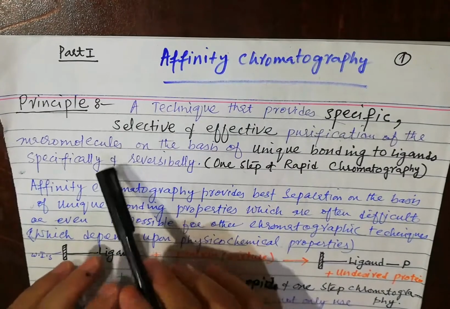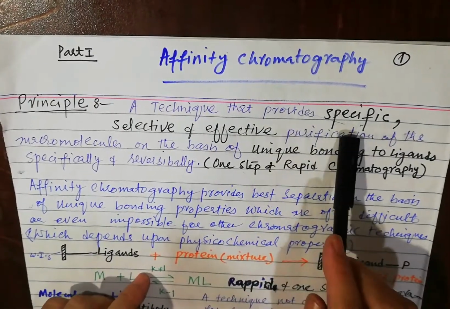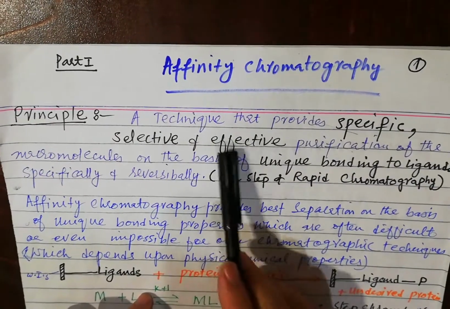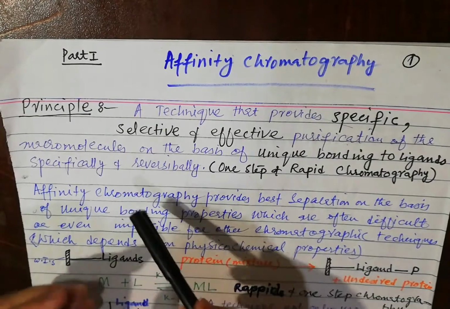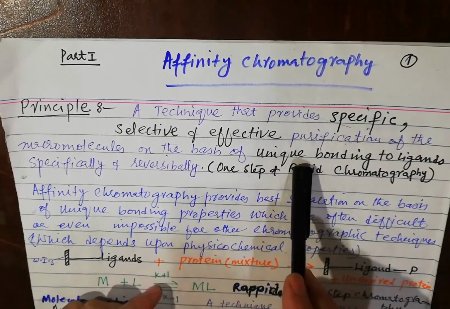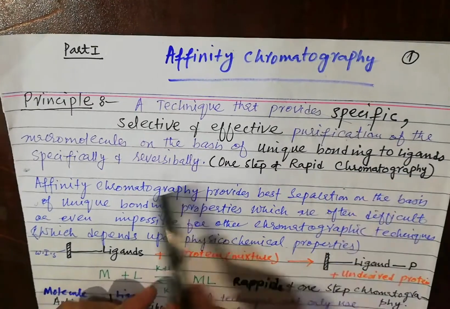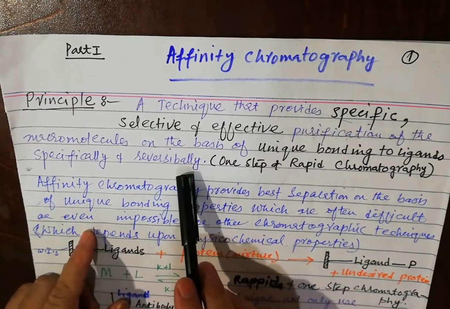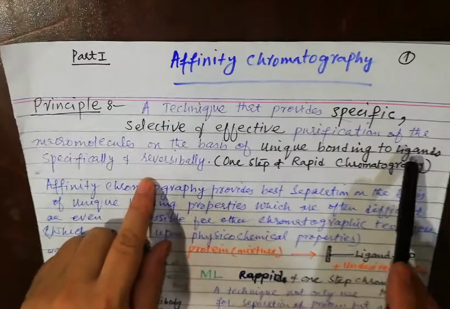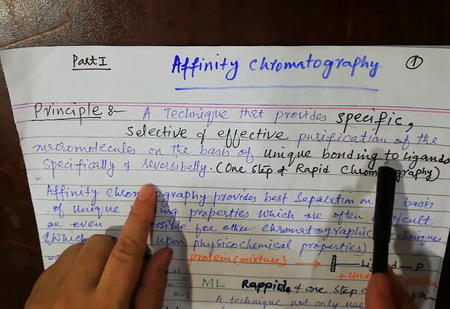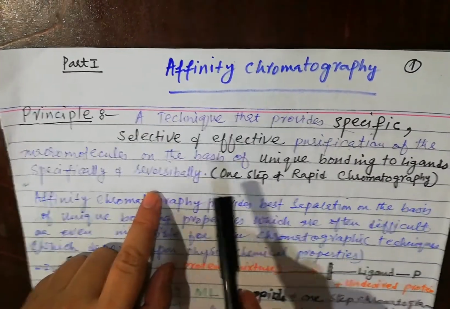Today we are starting affinity chromatography, the third type of chromatography. The principle of affinity chromatography is that it is a technique that provides specific, selective and effective purification of macromolecules like protein on the basis of unique bonding properties to the ligands, specifically and reversibly. It means that the macromolecules bind to the ligands specifically and reversibly.